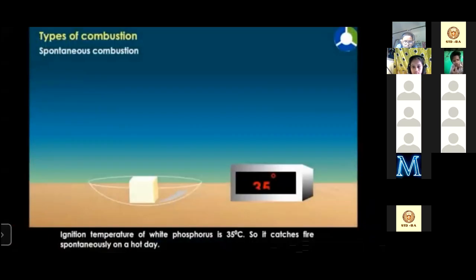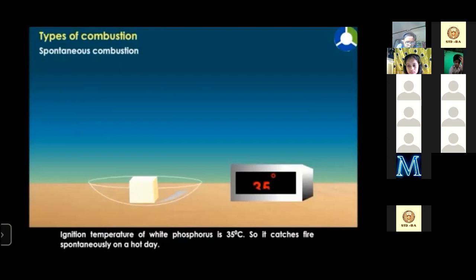This much white phosphorus is never used in laboratories. We use a very little amount of white phosphorus for any experiment. If we need to show this experiment of spontaneous combustion to students, we will use a very little amount of white phosphorus.